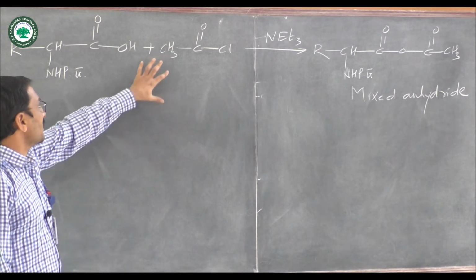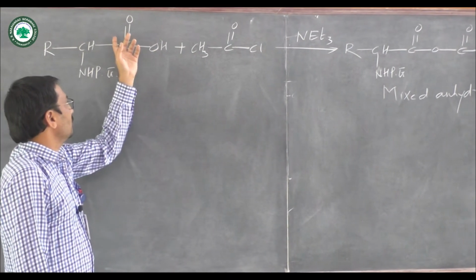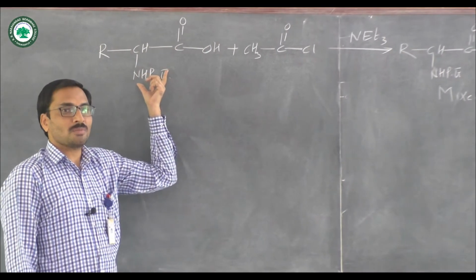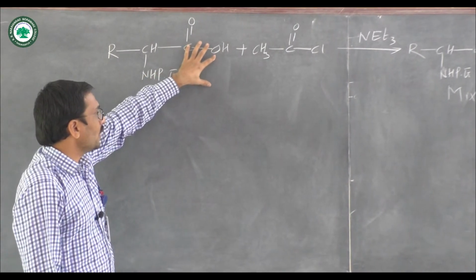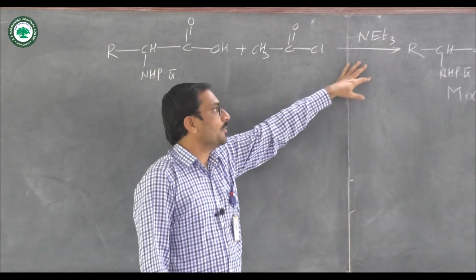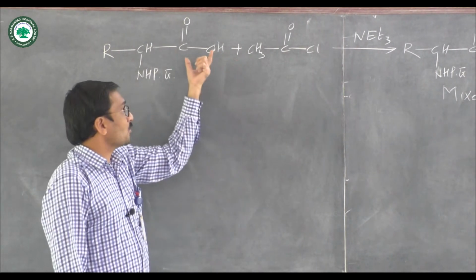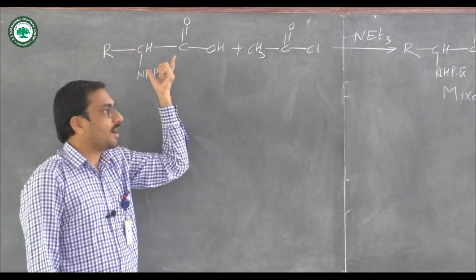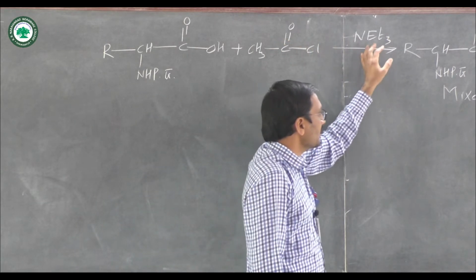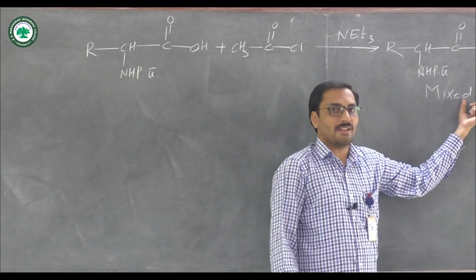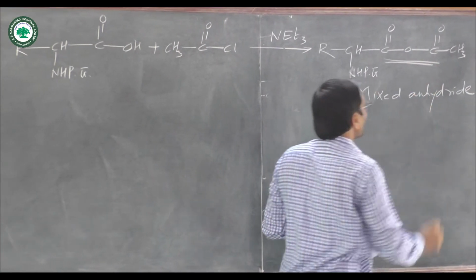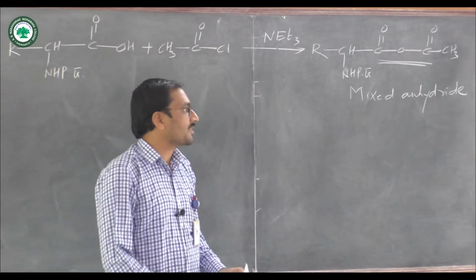In this example, we take an amino acid in which the amino group is protected by a suitable protecting group. This amino acid is allowed to react with acetyl chloride in the presence of triethylamine as a base. The carboxylic acid functional group of the amino acid reacts with acetyl chloride in the presence of base, and there is formation of mixed anhydride. So in this way, the carboxylic acid group is protected as a mixed anhydride.